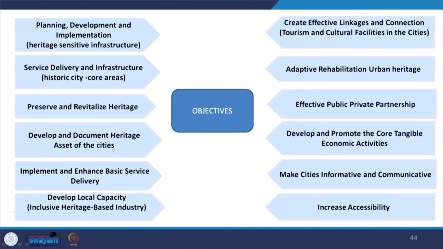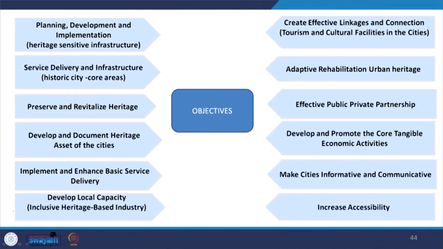Further, the objective was to implement and enhance basic service delivery with particular focus on sanitation services like public conveniences, toilets, water taps, street lights, with use of the latest technologies in improving tourist facilities and amenities. Further, the objective of the scheme was to develop the local capacity, meaning preparing the people, training the stakeholders for the inclusive heritage-based industry. Similarly, a further objective of the HRIDAY scheme was to create effective linkages, connections between tourism and cultural facilities in the cities.